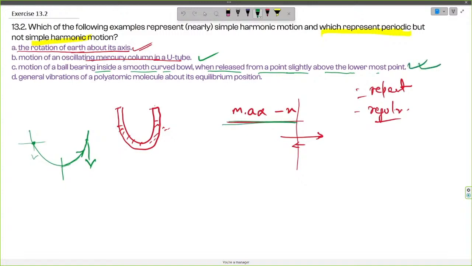Now in the fourth question, we have general vibration of a polyatomic molecule about its equilibrium position. The motion of a molecule about its equilibrium position is very complex, and it is not simple harmonic motion. It is a periodic motion but not a simple harmonic motion. So we can say that options B and C exhibit simple harmonic motion in this case, and A and D exhibit periodic motion. Thank you.